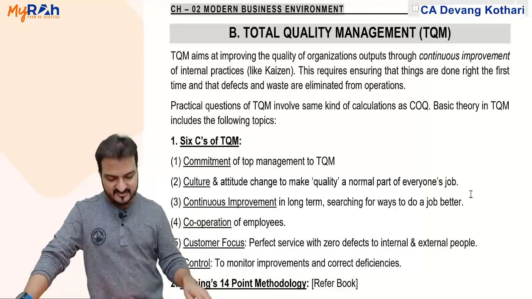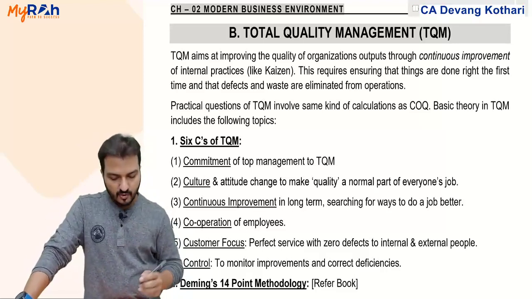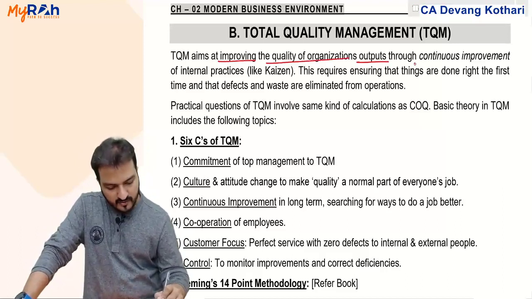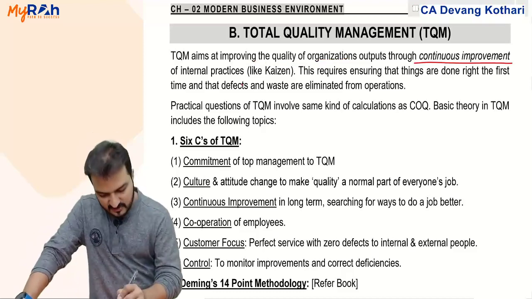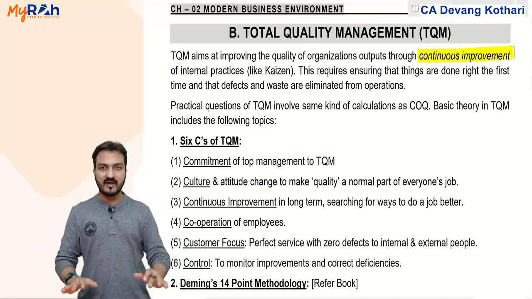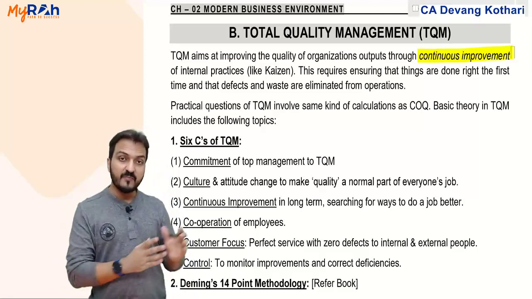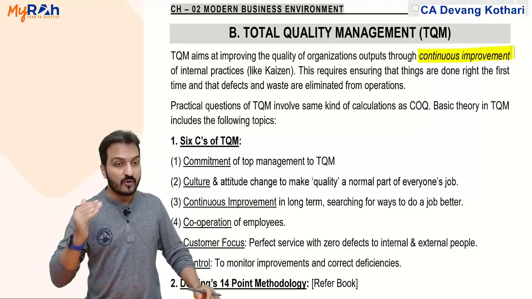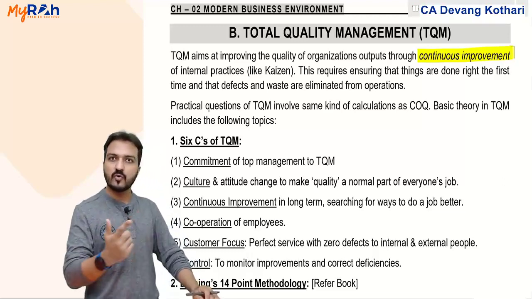But theory part, now let us revise. Total quality management. What is that? It aims at improving the quality of organization's output through continuous improvement of internal practices. Yes, so TQM involves continuous improvement, total quality management. The prime focus here is not to generate profits. The main focus here is to keep improving the quality of my products. I want to manufacture the products which are even better and better in quality. That is my total quality management.